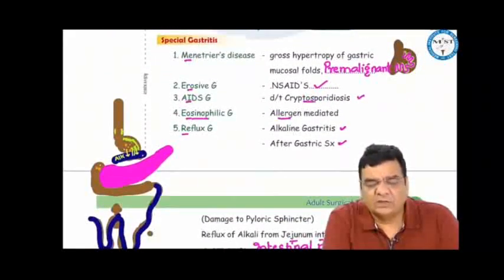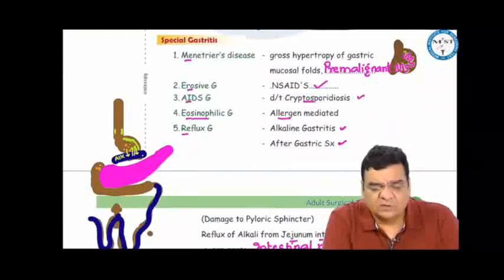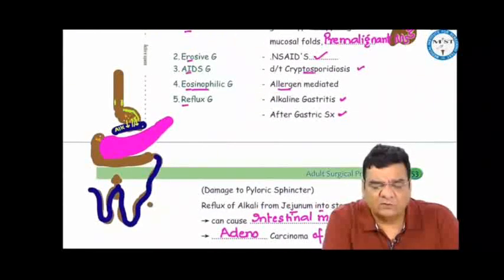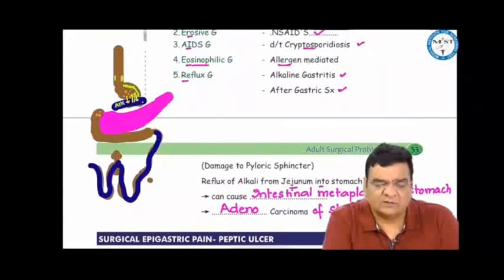The special gastritis include Menetrier's disease, which is gross hypertrophy of gastric mucosal folds. It is a pre-malignant condition. Erosive gastritis is due to NSAIDs. AIDS gastritis is due to cryptosporidiosis. Eosinophilic gastritis is allergen-induced, and reflux gastritis is seen after gastric surgery due to damage to the pylorus.